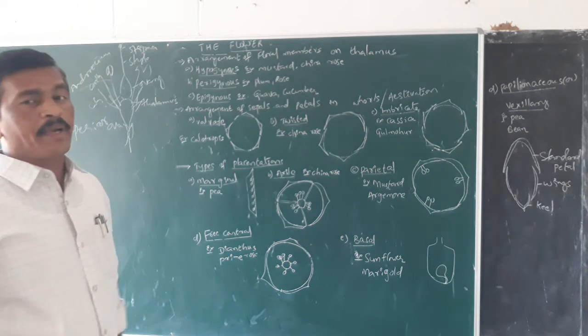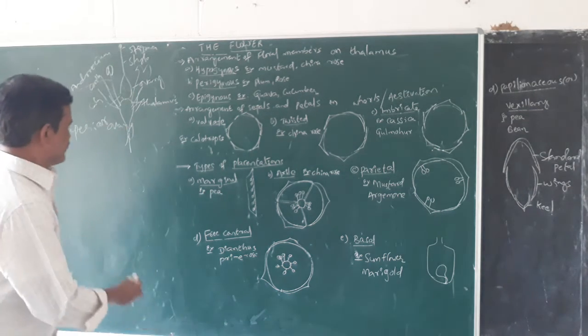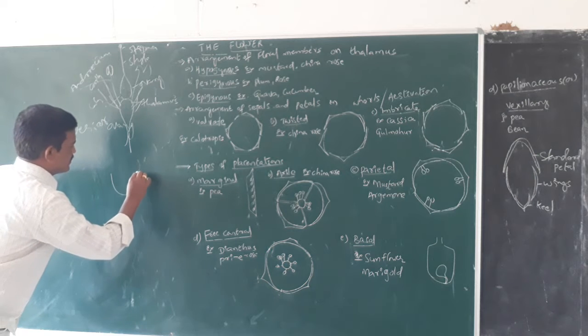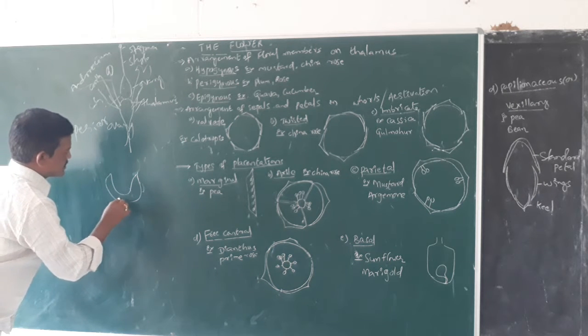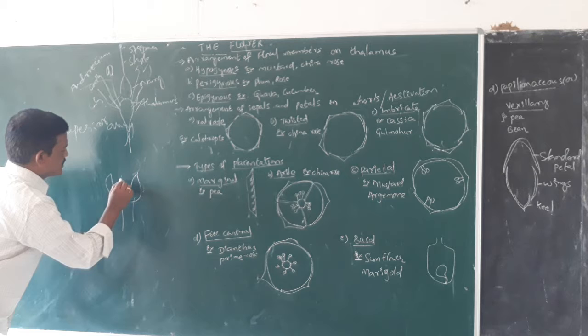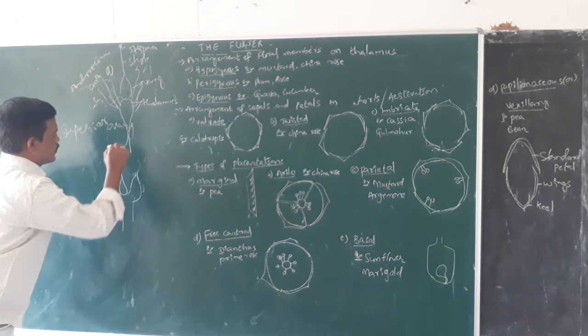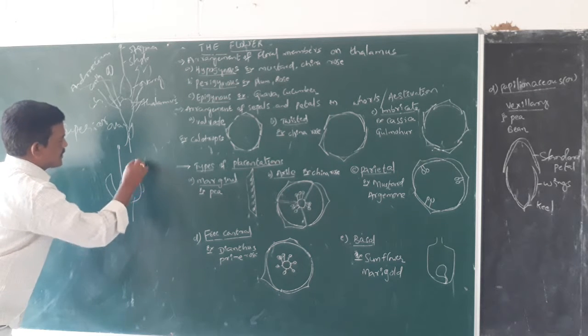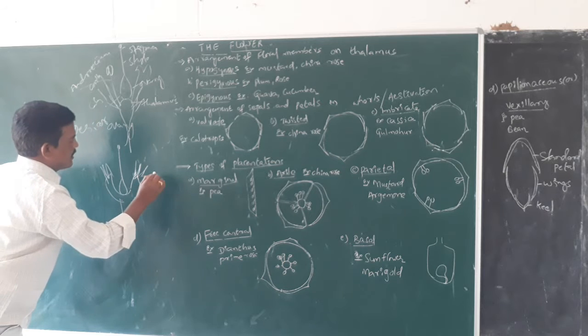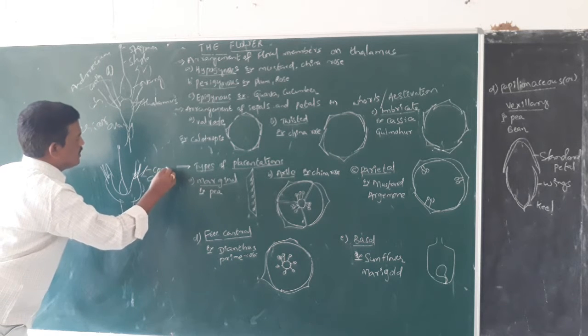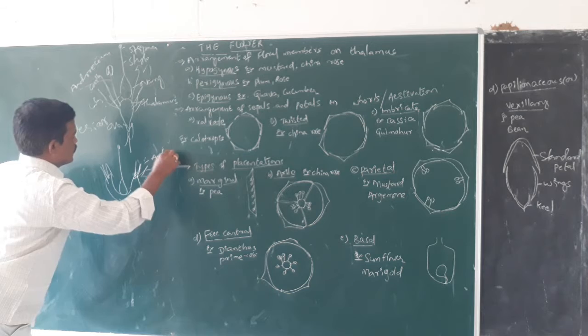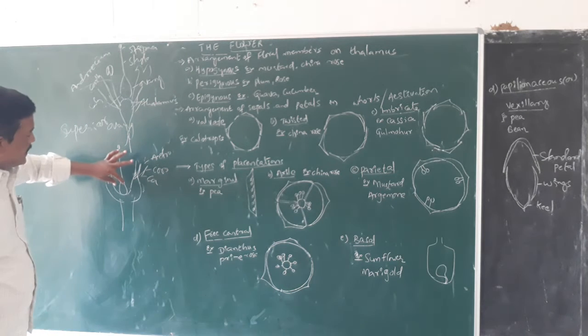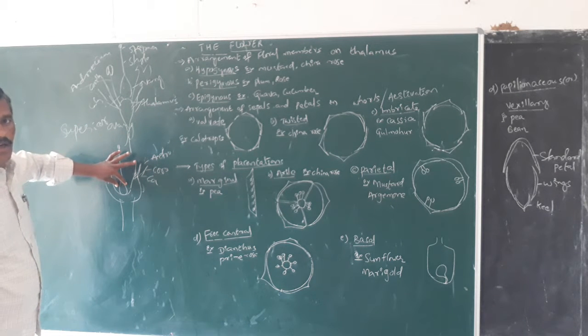But in case of the perigynous type of flowers, the thalamus is somewhat extended just like a plate-like structure. In the middle of this thalamus, the ovary is usually produced. On the rim of the thalamus, remaining floral parts like calyx and corolla and androecium are produced. In the middle of the thalamus, gynoecium usually forms.